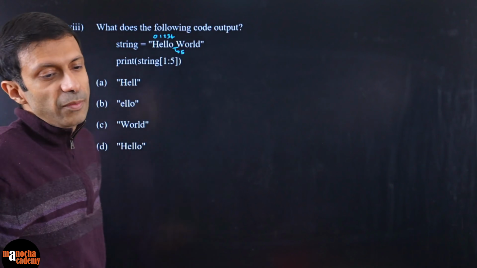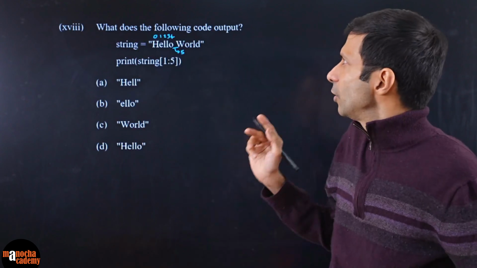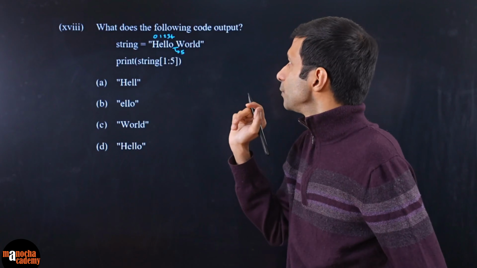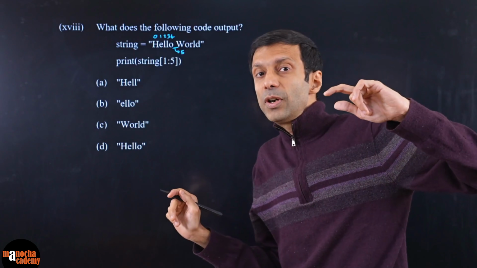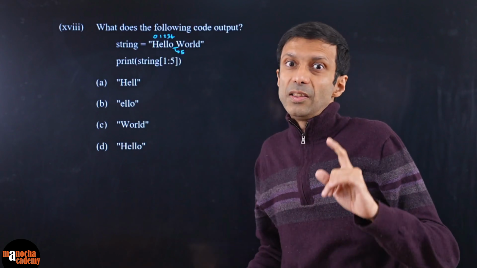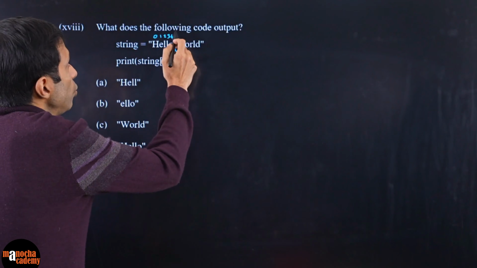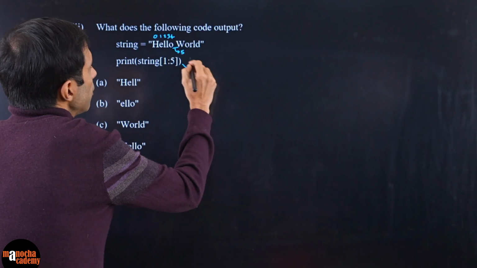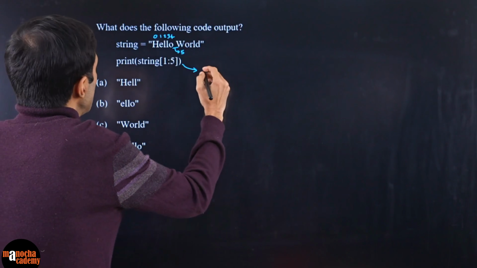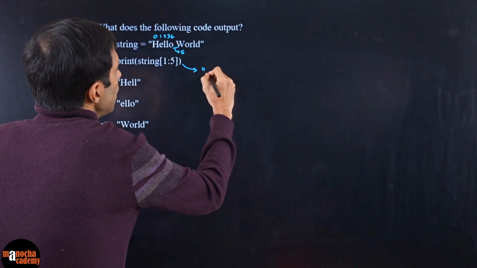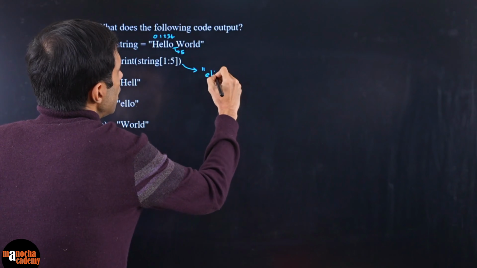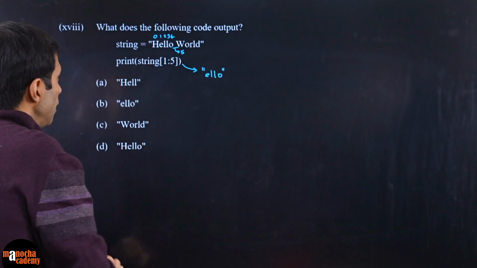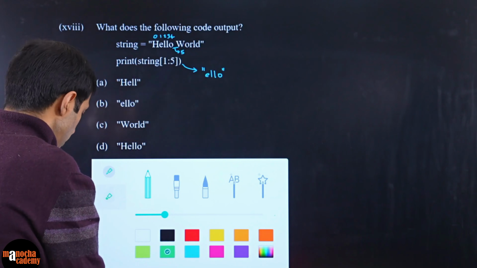So now 1:5 means you have to start from 1. So definitely we are not starting from H, we are starting from E. Okay, and we have to go up till 5, but not actually 5. 5 minus 1. This is very, very important, because in slice it is always end minus 1. So we are interested in characters number 1, 2, 3, 4. So the answer is going to be E, L, L, O. Do you guys agree? So the correct answer here will be option number. Okay, moving to the next question.